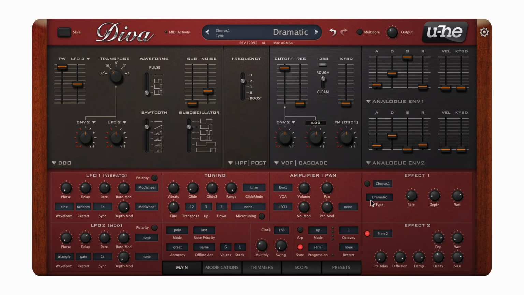Next, for FX, we will use the chorus with these settings and reverb.